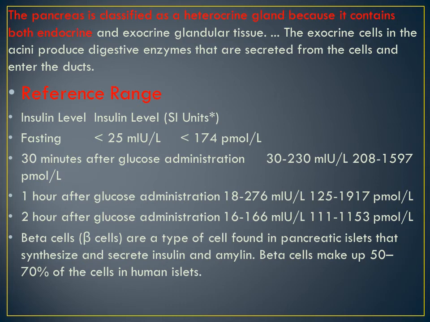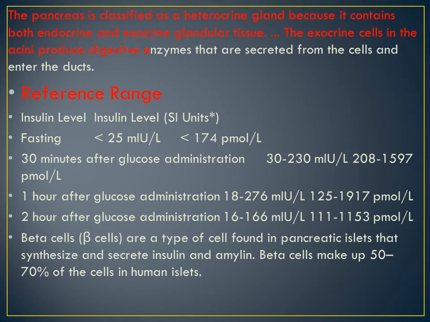The pancreas is classified as a heterocrine gland. This can come for half a mark or 1 mark as an objective type question. Pancreas is which organ? Heterocrine gland, because it contains both endocrine and exocrine glandular tissue. The exocrine cells in the acini produce digestive enzymes that are secreted from the cells and enter the ducts.